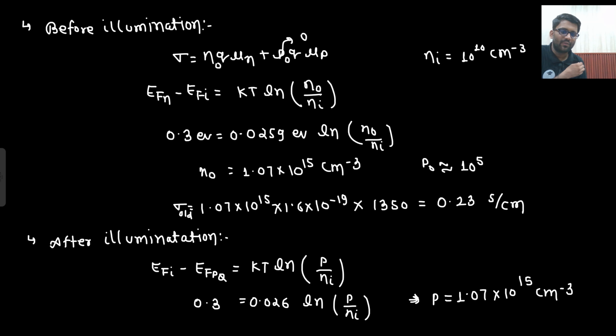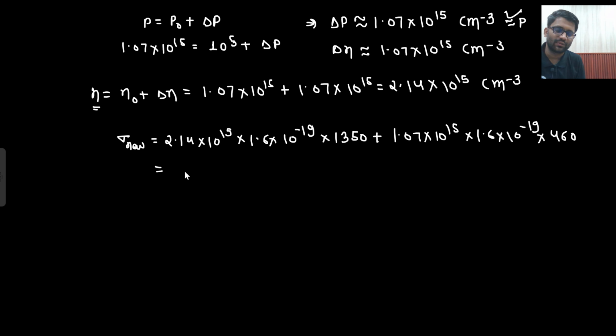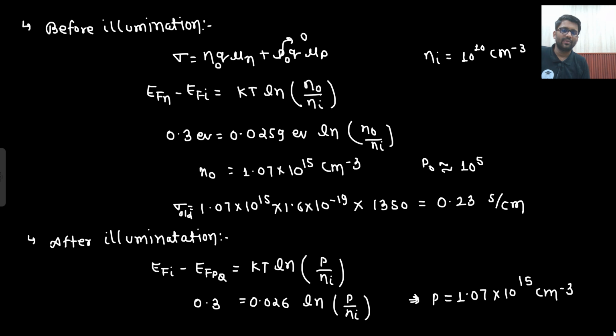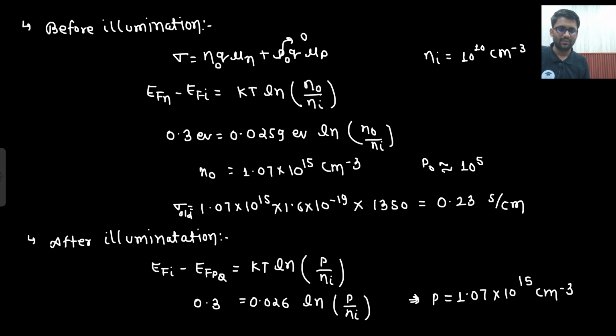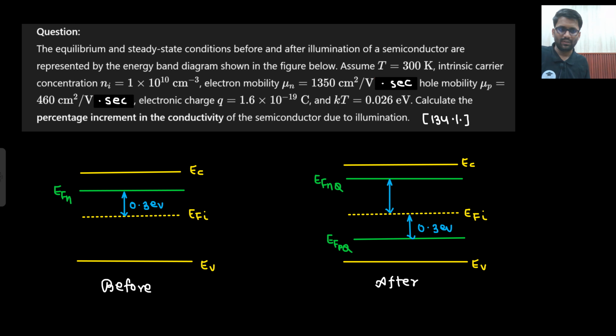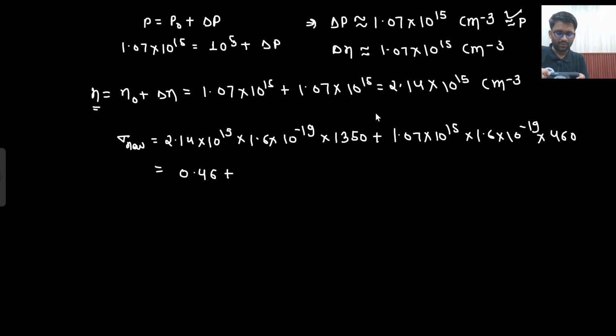So what will be this calculation? This calculation will simply be double of this. That means it will be 0.46 plus, what will be this calculation? This will be 0.23 into 460 divided by 1350. So you can do the calculation on your own. This is coming out to be 0.078.